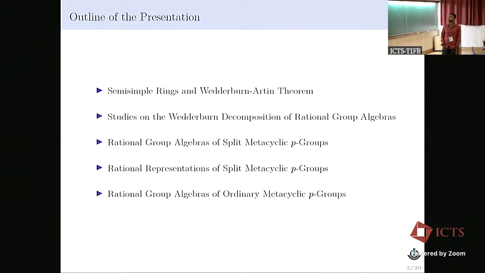During that, we will see the counting of rational representations of split metacyclic p-groups also. And I will conclude my talk by generalizing our results for finding rational group algebras of ordinary metacyclic p-groups.